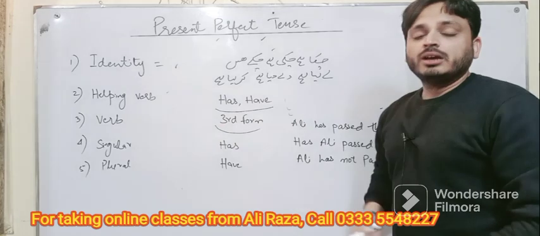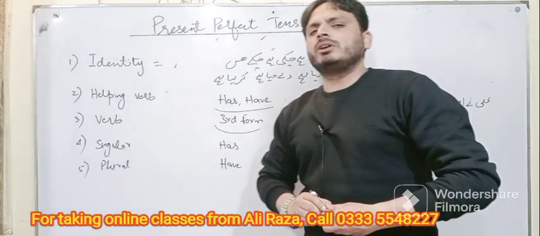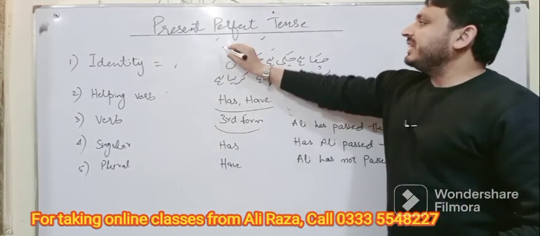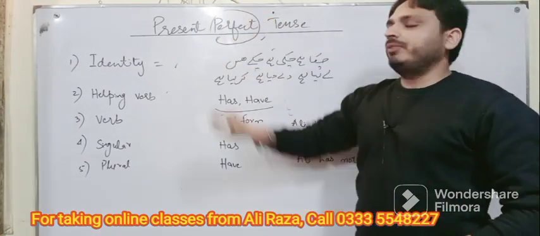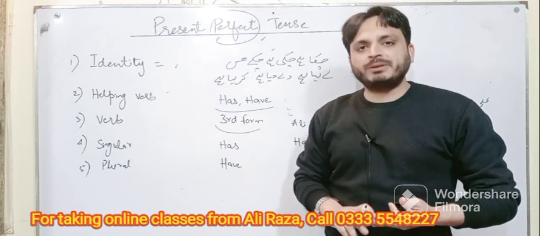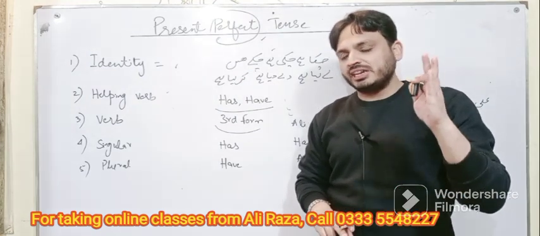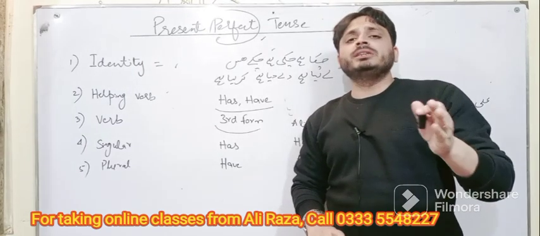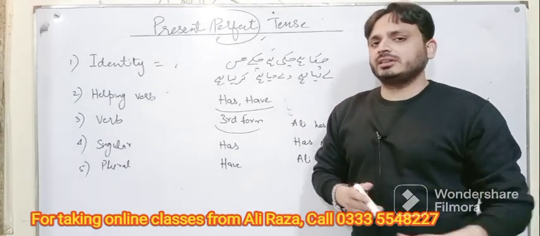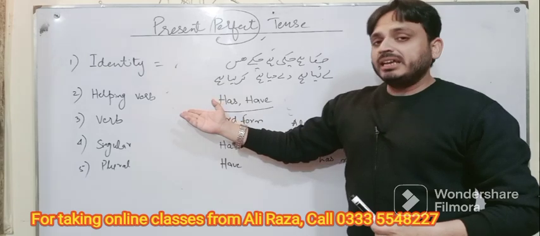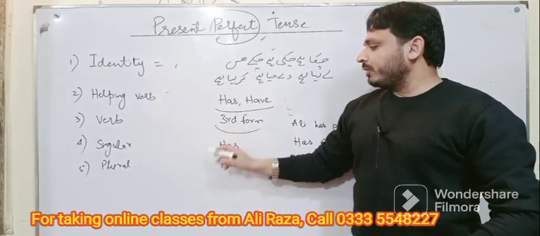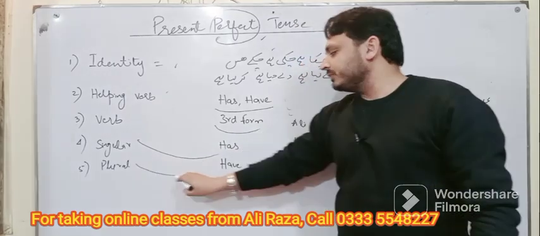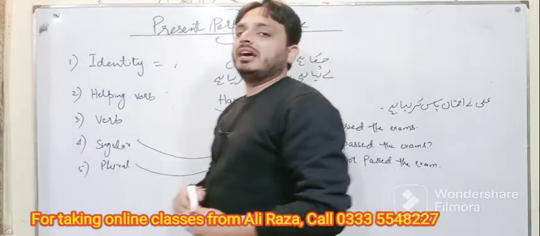and with verb we will always use third form of verb. Remember this thing in your mind and keep it intact, that if there is any tense which has the word perfect, present perfect, past perfect or future perfect, any tense which has the word perfect, you will have to use only third form of verb in it, as I have mentioned 3 tenses already. So same like that, in present perfect we will use third form of verb, and with singular we will use has as a helping verb, and with plural we will use have as a helping verb.